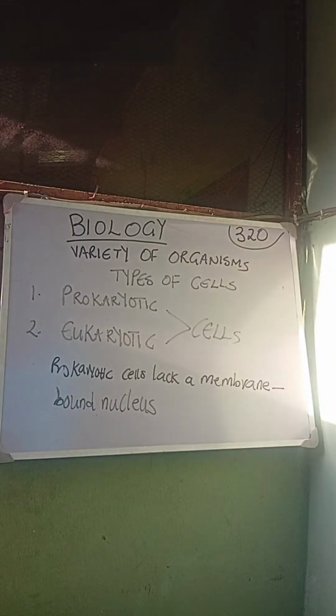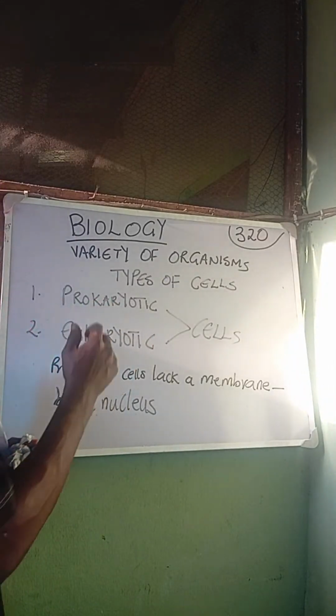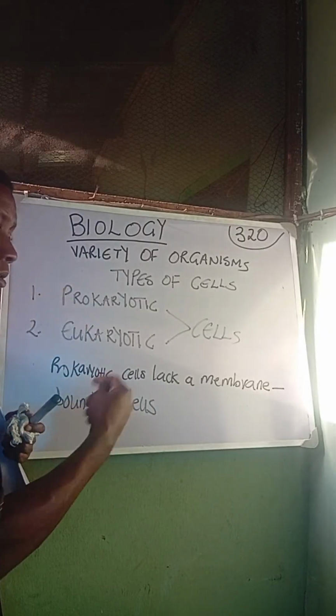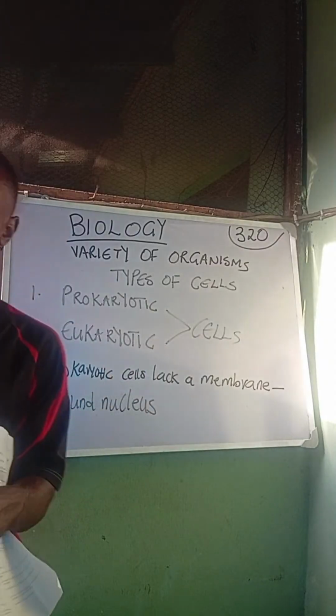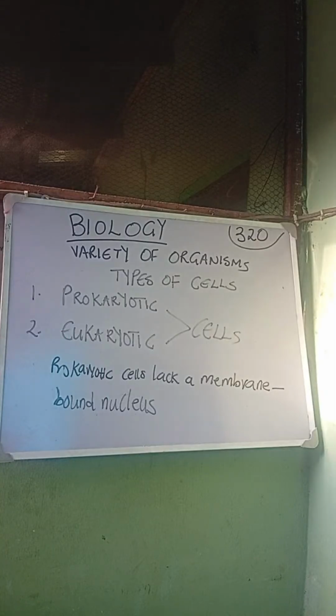That is the prokaryotic cell. Then the eukaryotic cell is simply the opposite of prokaryotic cells. If prokaryotic cells lack a membrane bound nucleus, the eukaryotic cells have a membrane bound nucleus. So prokaryotic cells are a direct opposite of eukaryotic cells. So those are the two types of cell that you are supposed to know.